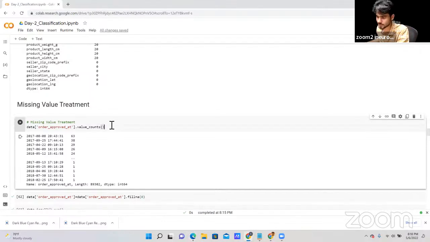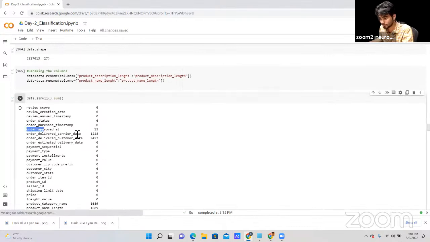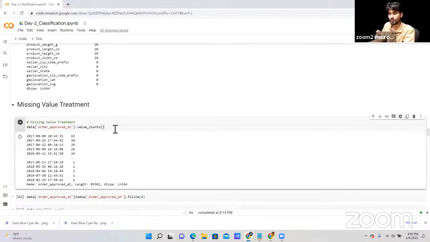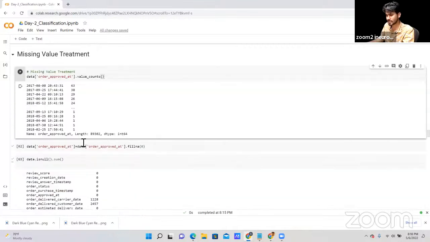Okay, now let's start with this one. As you can see, we have 15 missing values in this particular column, order approved. So what we are going to do, first we check the value counts. As you can see here, on this particular date we are getting 63 orders. On 25th September 2017, we are getting 38 orders. So for this we are not getting a main clue for which date we can forward fill or backward fill. So for this I'm going to use only the fill function.